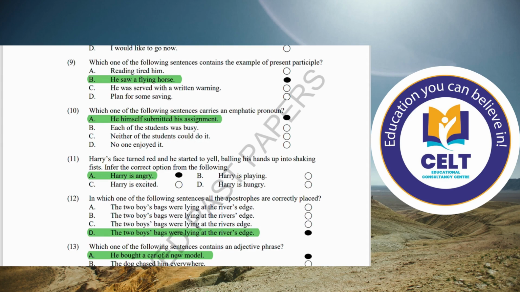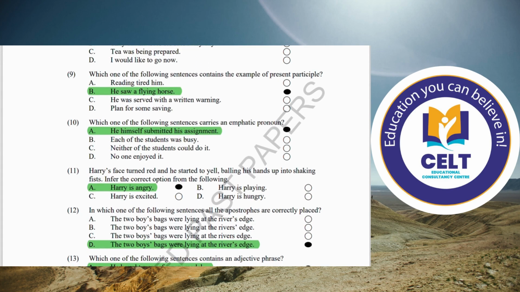So first I read the other three examples. Each of the students was busy. No emphatic pronoun here, self or selves form. C, neither of the students could do it. No one enjoyed. There is no self or selves form of the pronoun here. So only option number A is the option that is to be correct.